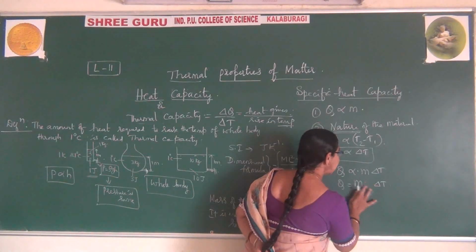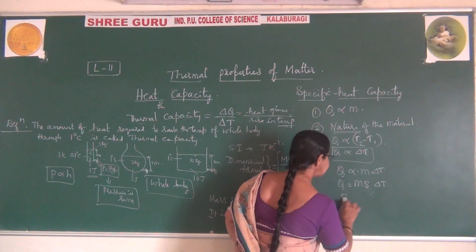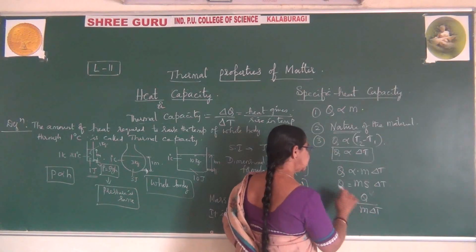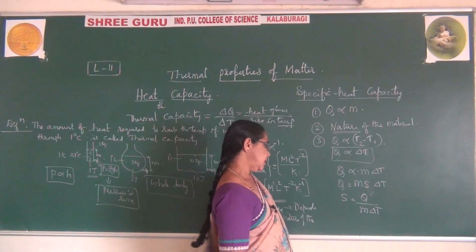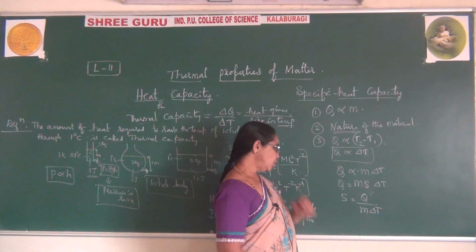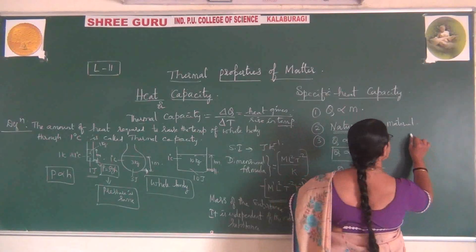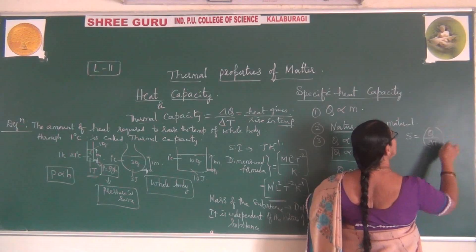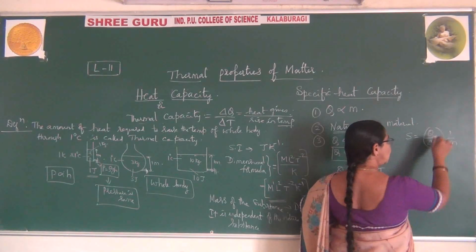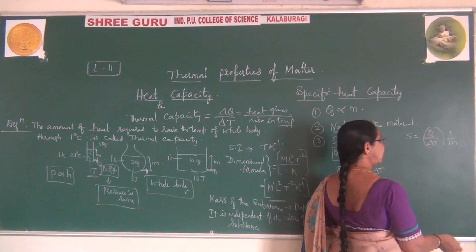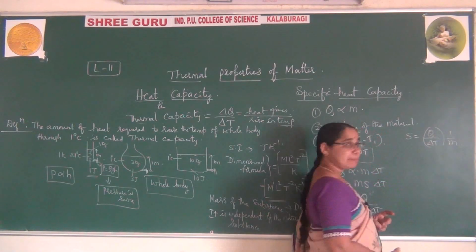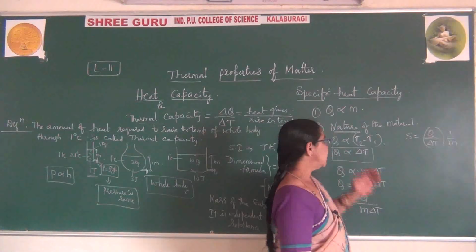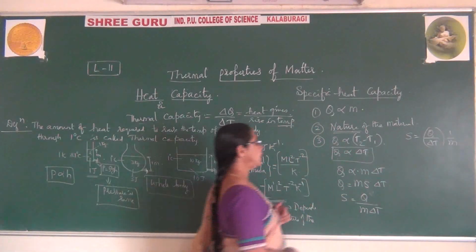At that time, I can write S delta T. So S is equal to Q divided by M into delta T, that is S = Q/(M ΔT). When you write this, you can also write S is equal to Q by delta T into 1 by M. What is this Q by delta T? This Q by delta T is nothing but what is called thermal capacity. And S is called specific heat capacity.